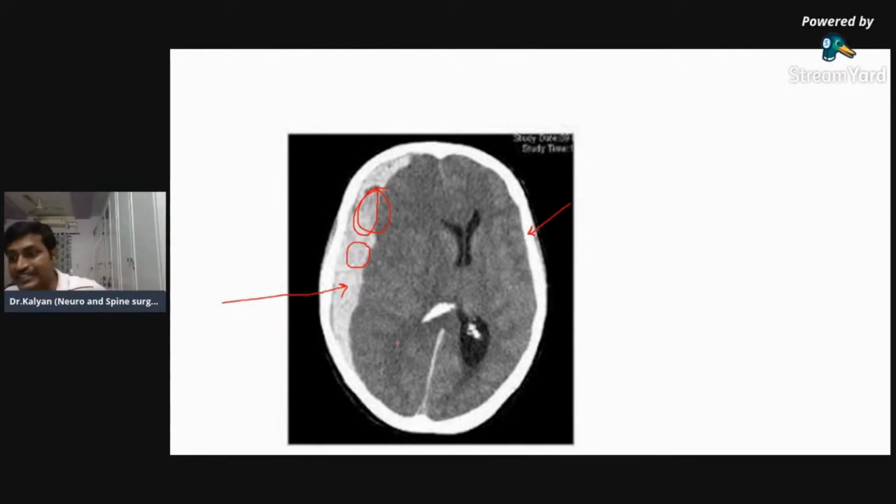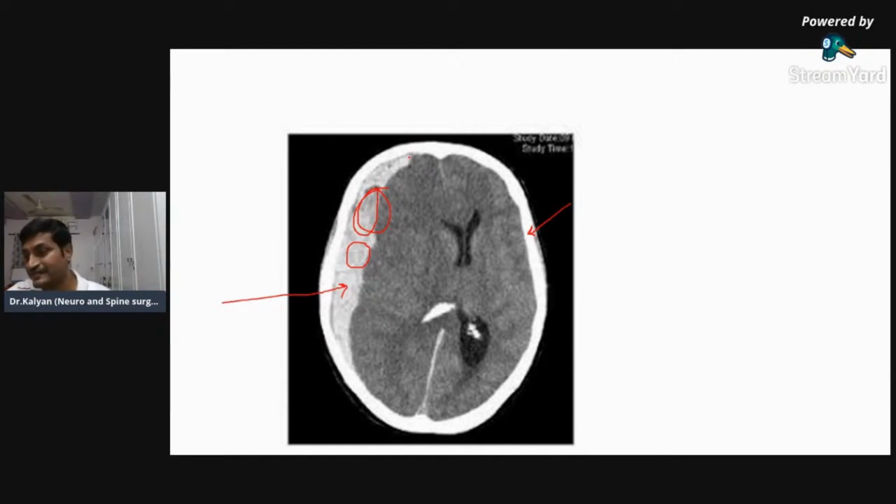So this is not calcium. This is iron. Calcium is very hyperdense. That has Hounsfield units of 100. So this hyperdensity is less than the calcium. So this is iron and this is blood. So this is subdural hematoma, as Dr. Sandesh has told. Is it clear to everyone?